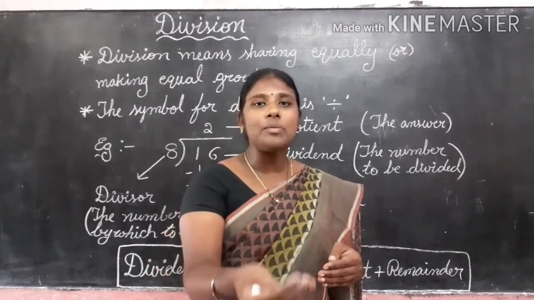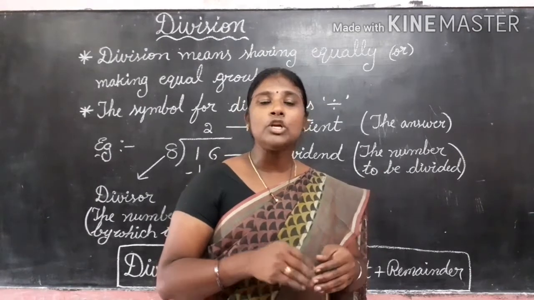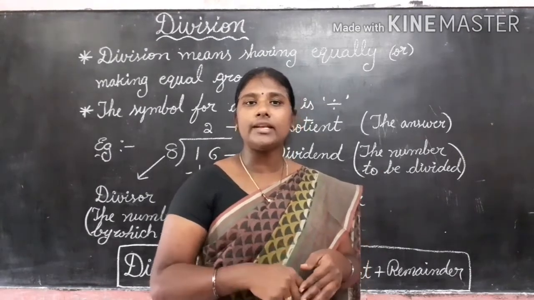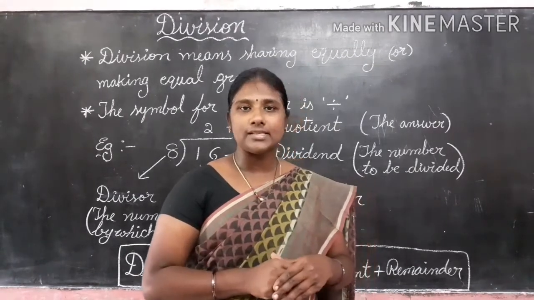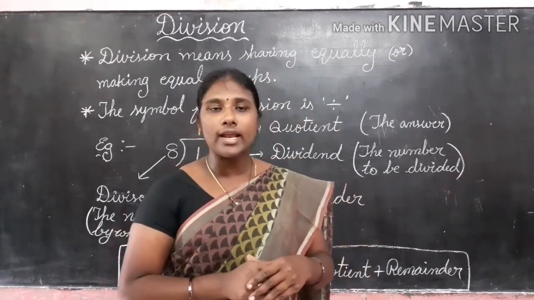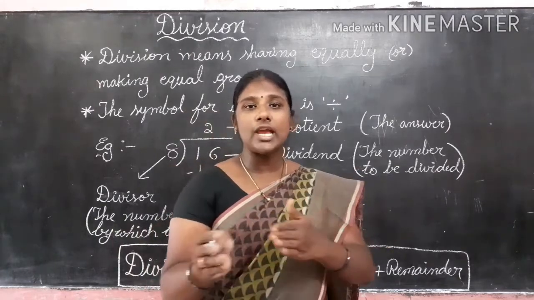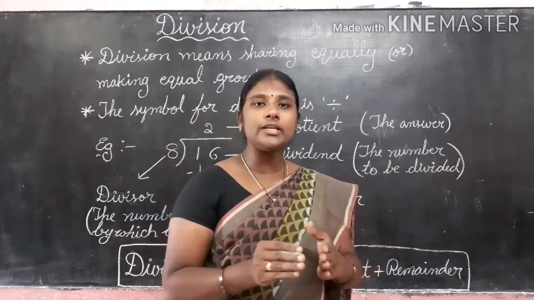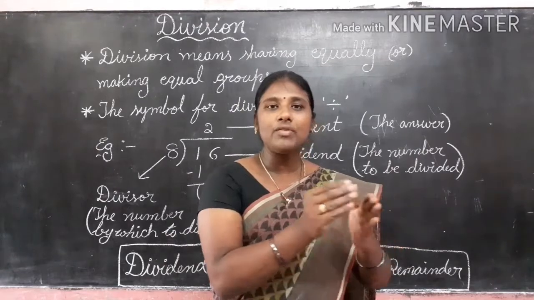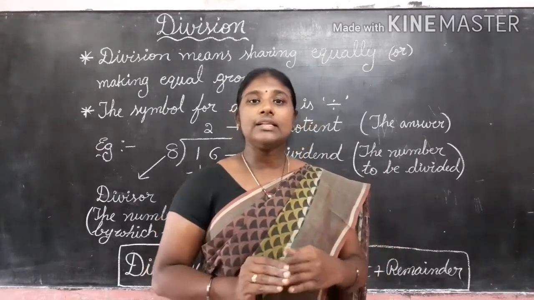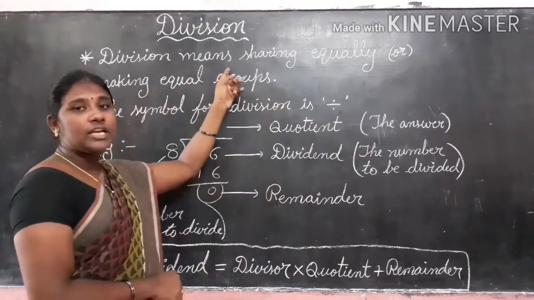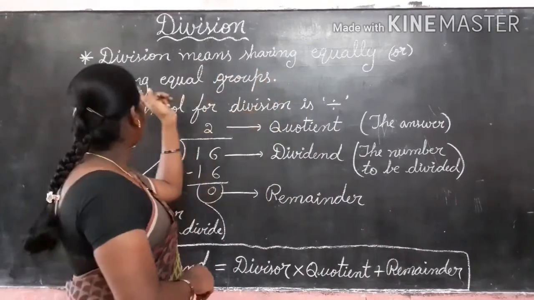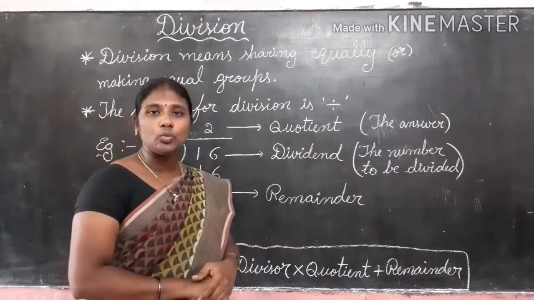So in 5 table, 10, how many times will it come? 2 times. 5 2s are 10. So each child gets 2 chocolates. I am sharing them equally. To each student I am giving 2 chocolates. That is called division. Division means sharing equally or making equal groups.